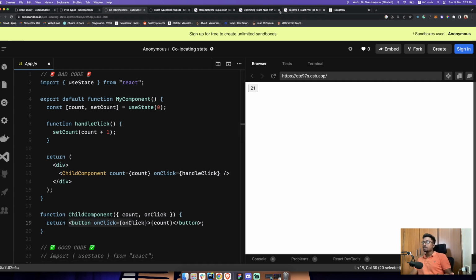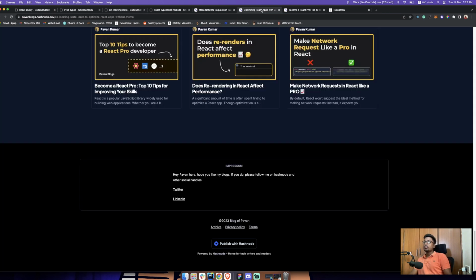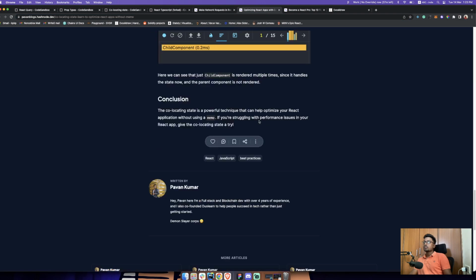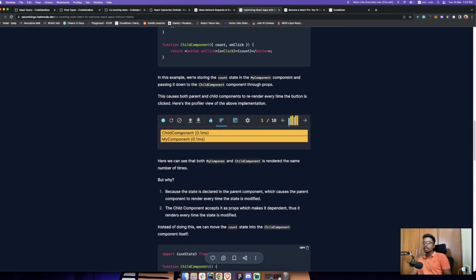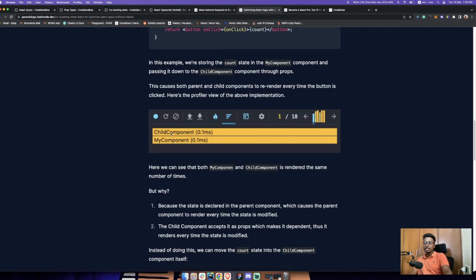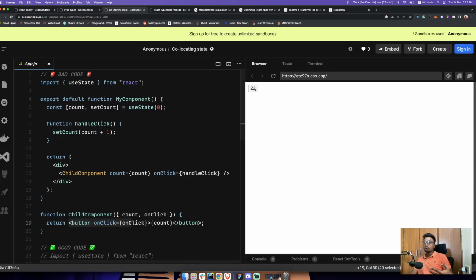I have a picture of that as well, and I've actually written a blog for that too. You can see here, I've also posted a picture of this profiler in React, which shows that both child and parent are re-rendering every single time together. This yellow mark means that both are re-rendering. So whenever I click on this button, both components re-render.